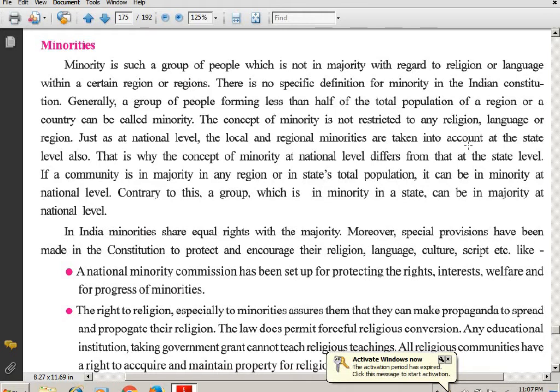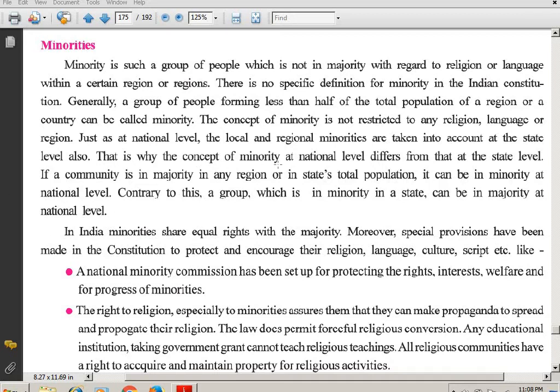But if you go to see nation wise, we are more. Many people speak Hindi. Hindi is a national language. But in that particular state, there may be minorities. But nation-wise, country-wise, we are not. It is just an example that I am giving to you.